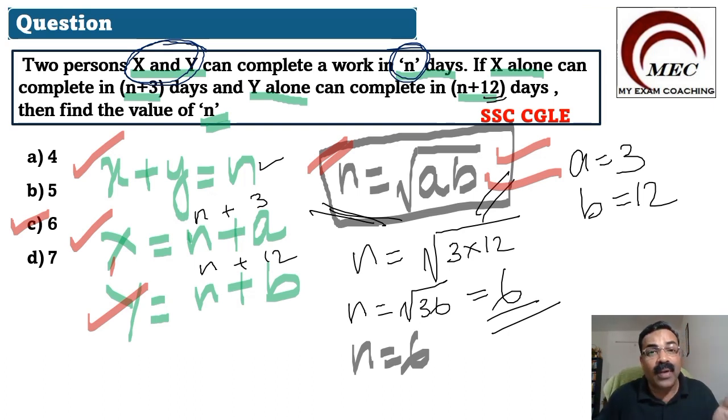But when you write in your examination, what you have to do is just see n plus 3. So we got A is equal to 3. Next is n plus 12, B is equal to 12. So 3 into 12 is 36. Root 36 equal to 6. With mental calculation, you can get the correct answer. So practice with more and more questions. Let us go to the next question now.